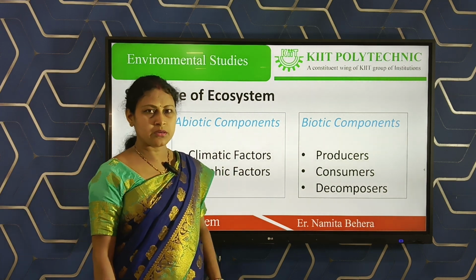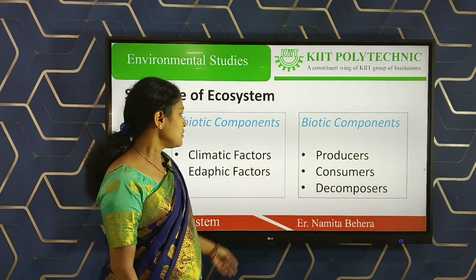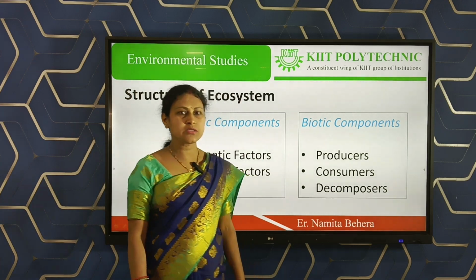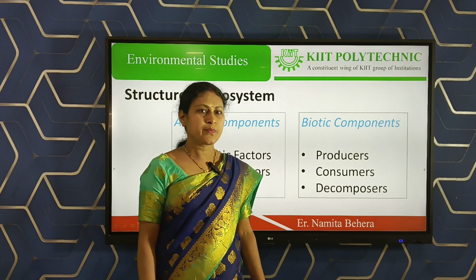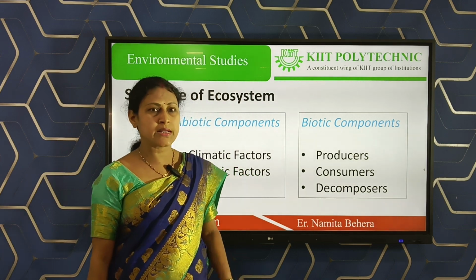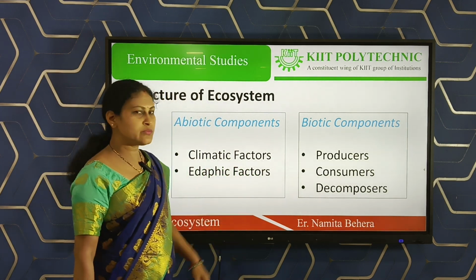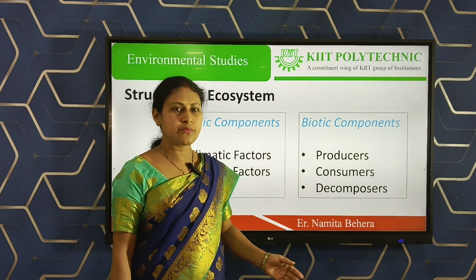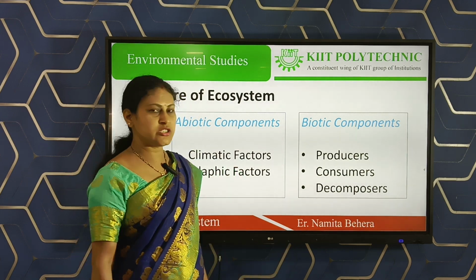So they can create their own energy, for example, plants. Then consumers means herbivores, carnivores, and omnivores. Consumers eat other organisms or plants. So these are called consumers.